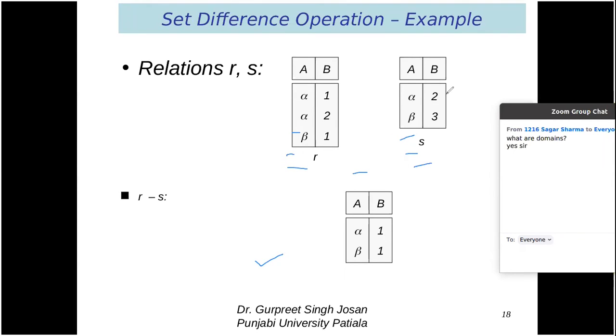Similarly, R minus S. From R, we will subtract S. We will remove the values which are available in the S table also.